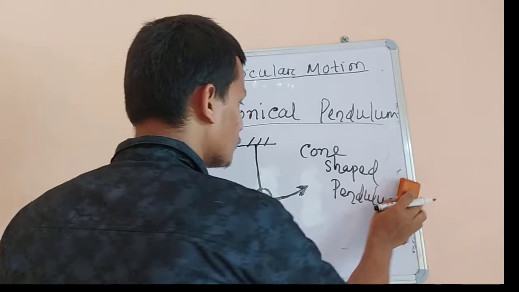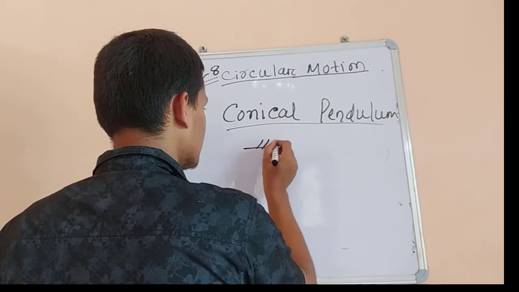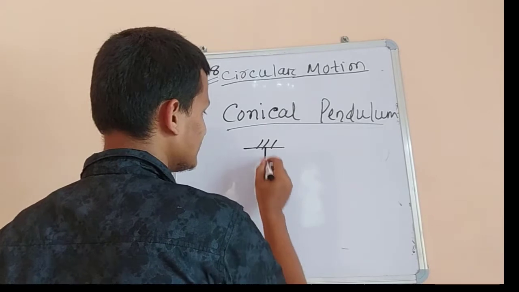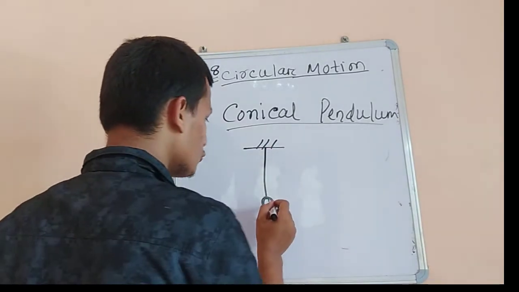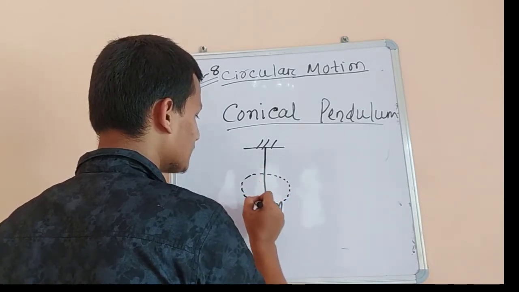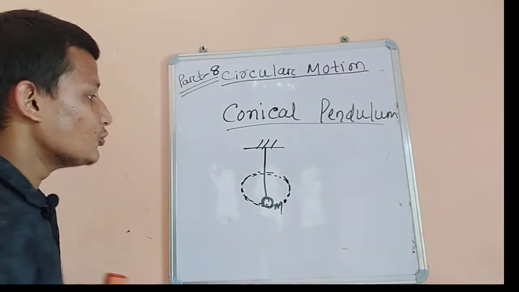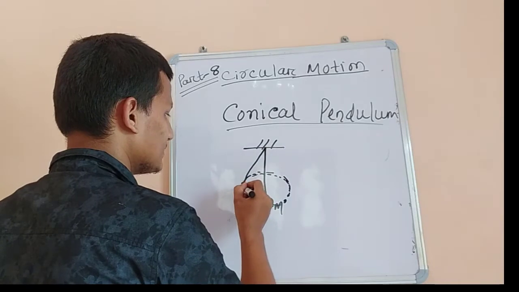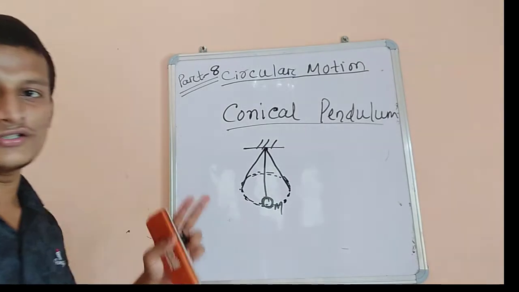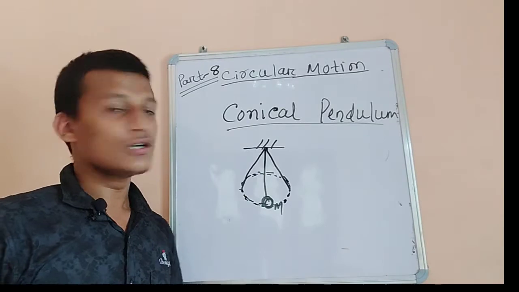The path it crosses is like this. This is our bob of mass M and this is our string. If I move it in a circular path and join these points, it forms a cone shape. So this is our simple pendulum transformed into a conical pendulum.